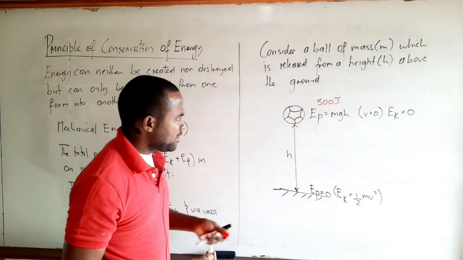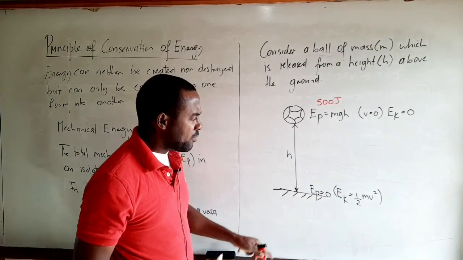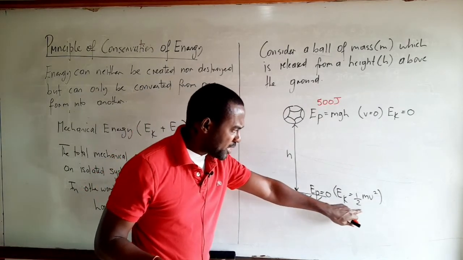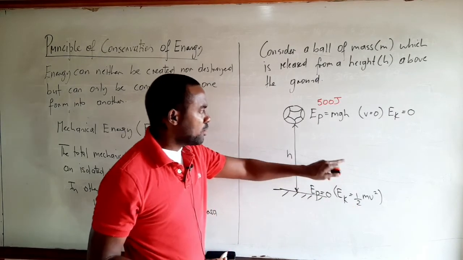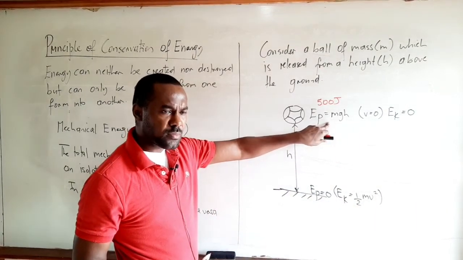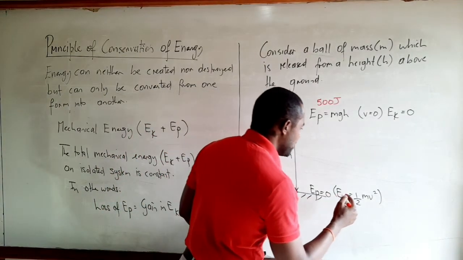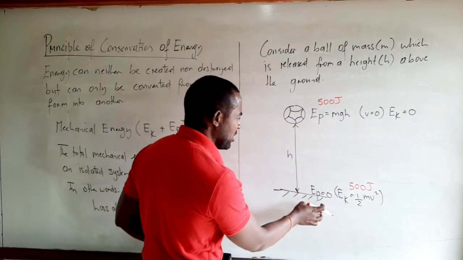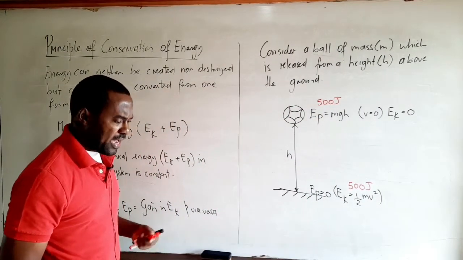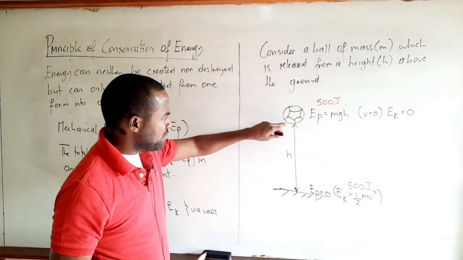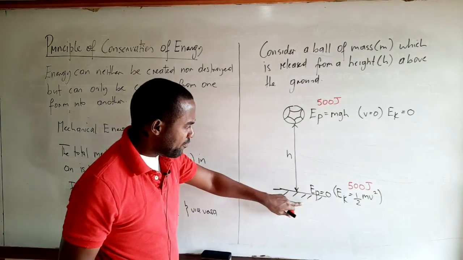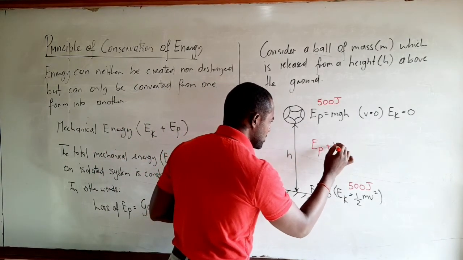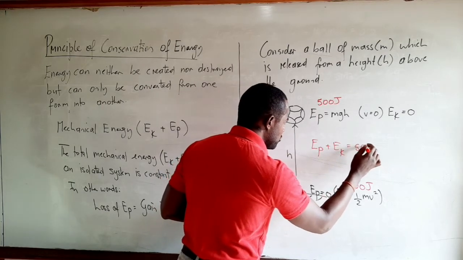As it falls, it loses potential energy, and eventually when it strikes the ground level and the potential energy is equal to 0, then the kinetic energy it now possesses will be equal to the initial amount of potential energy. So at the ground level, it now possesses 500 joules of kinetic energy, and the potential energy is 0, right? At any point between the maximum height and the ground level, the potential energy and the kinetic energy still add up to 500 joules.